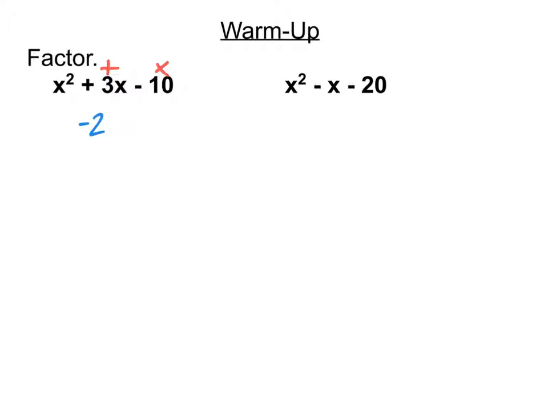Now, negative 2 and positive 5, those are just 2 numbers, right? How does that help us? Well, whenever we factor a quadratic like this, we end up with 2 sets of parentheses, and those 2 numbers are the 2 numbers that go into the parentheses. So the plus 5 is because the 5 was positive, and of course the 2 is negative, hence the subtracting 2 there.